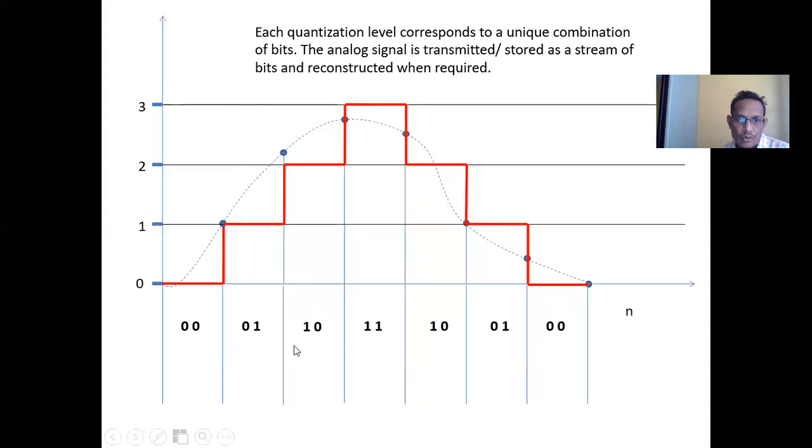Okay, so you are going to convert. This is 1 because this point is obtained at this 1. So this is called 0, 1. This point is obtained at 2, that's why it is called 1, 0. This point is obtained at 2.8, but 2.8 I will not consider, I will consider 3. That's why it is mentioned 3, and like that.